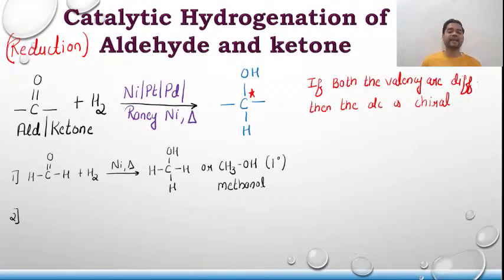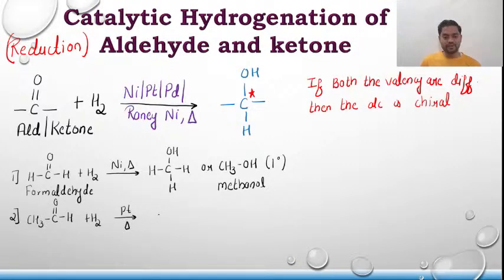Second, let us take another aldehyde other than formaldehyde. Now CH3, C double bond O, H plus hydrogen is added. This time let us take platinum and heat. So what will be the product?